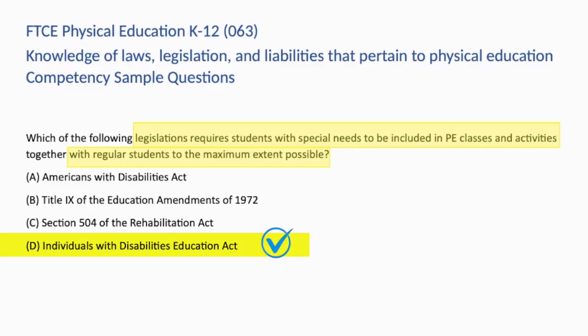The Individuals with Disabilities Education Act, or IDEA, ensures that students with special needs get free, appropriate public education that meets those needs. IDEA requires students with special needs to be educated in the least restrictive environment, or to allow them to join students in regular classes as much as possible.